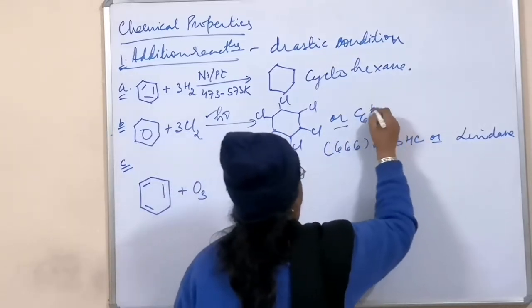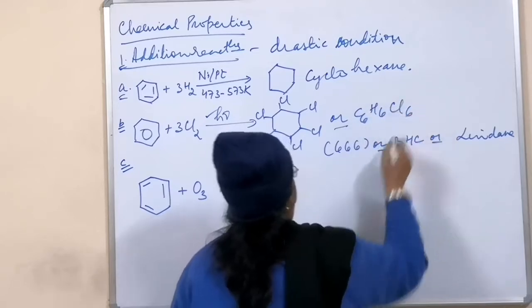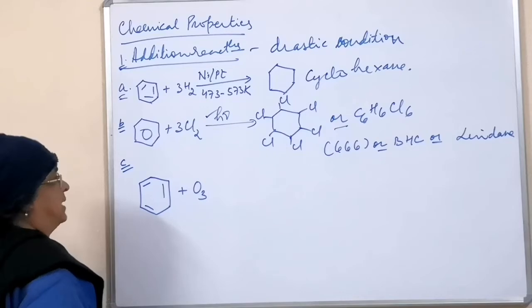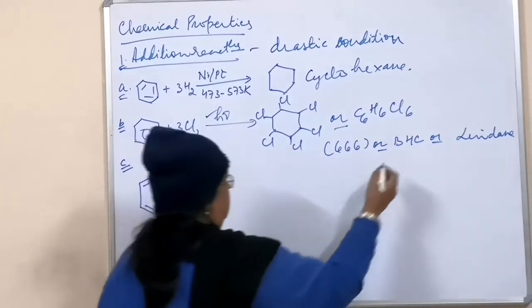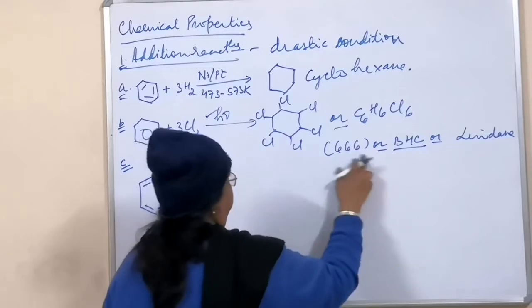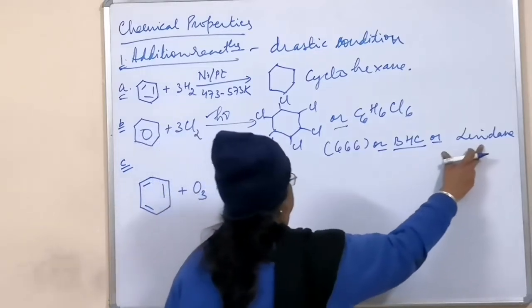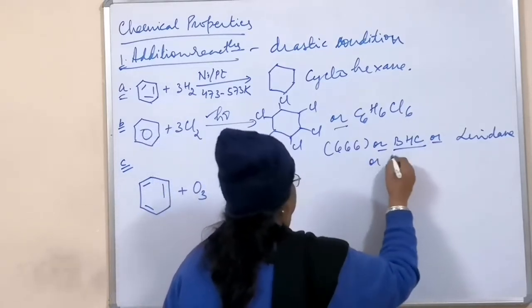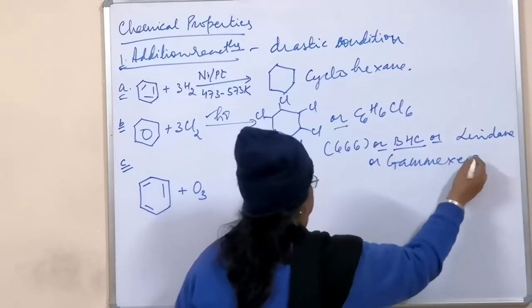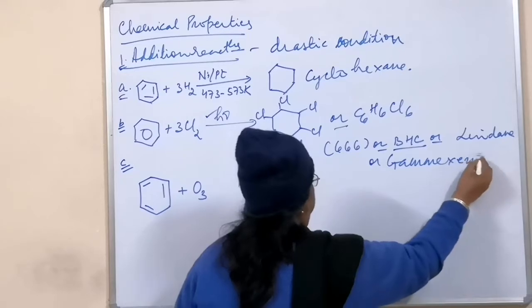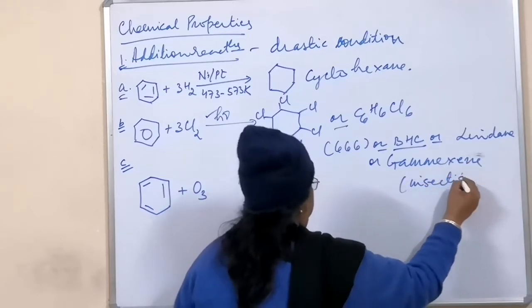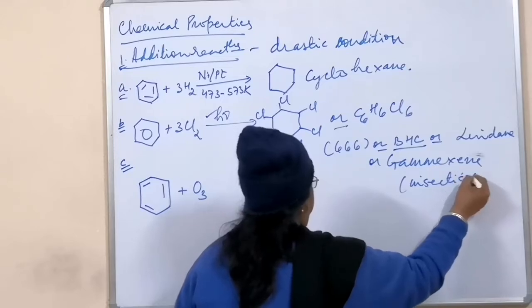C6H6Cl6 will be the formula. This is called benzene hexachloride. BHC stands for benzene hexachloride, also called 666, also called lindane or gammexane. You must have heard about it. Gammexane is an insecticide, which is used to kill insects.